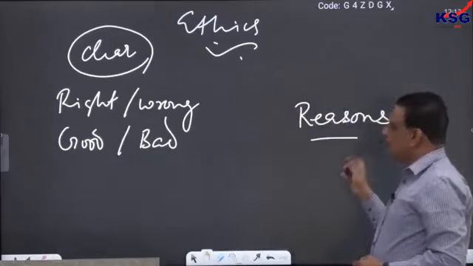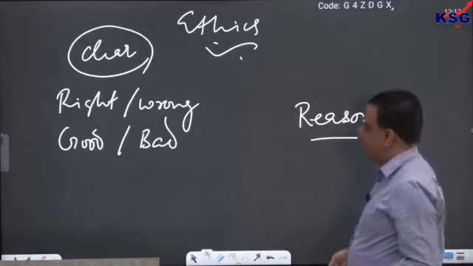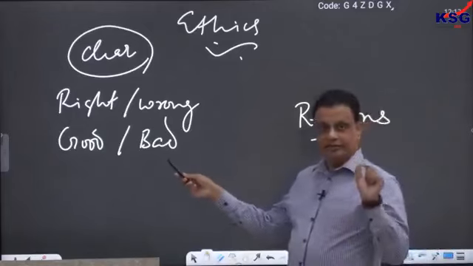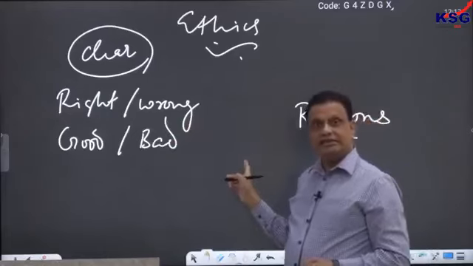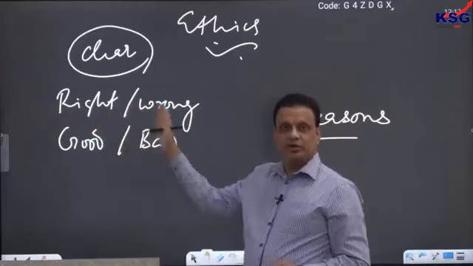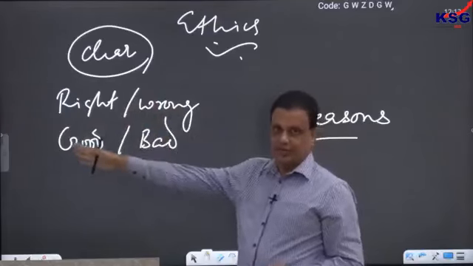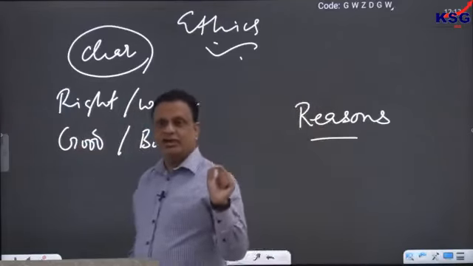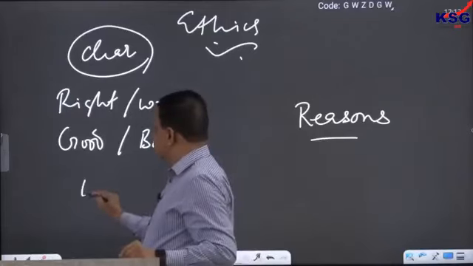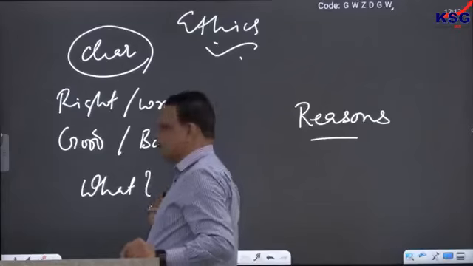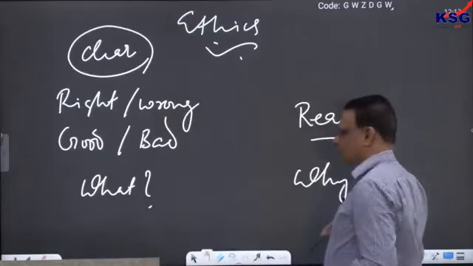So ethics requires us to ask those deeper questions and tries to answer them as well. There are two aspects to the study of ethics. One is understanding what is right and wrong and finding the reasons for that: what makes right right and wrong wrong, and what makes right wrong sometimes and wrong right sometimes. In a way, ethics requires us to ask and answer two important questions about life. The first question is what is right and wrong, and the second is why it is right or wrong.